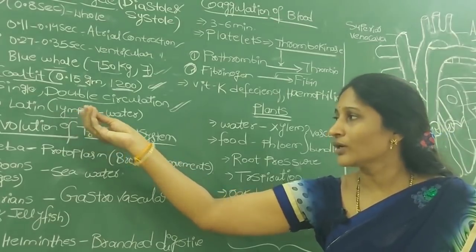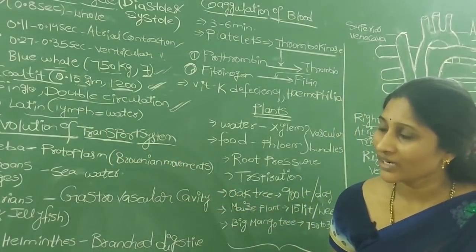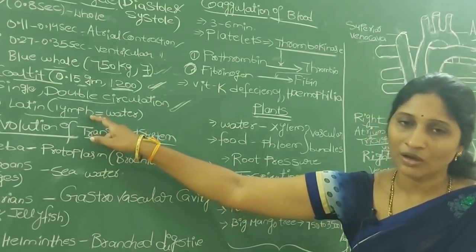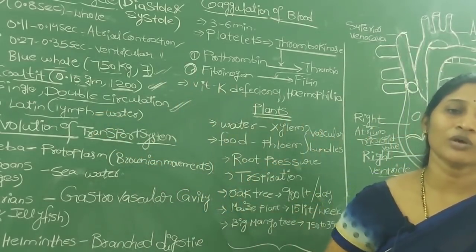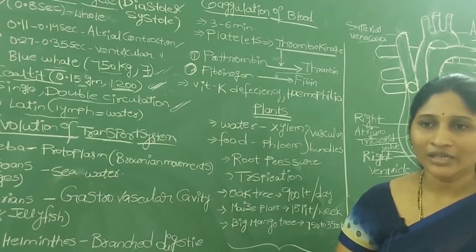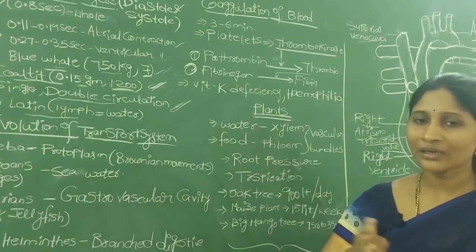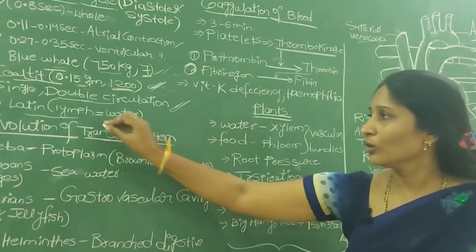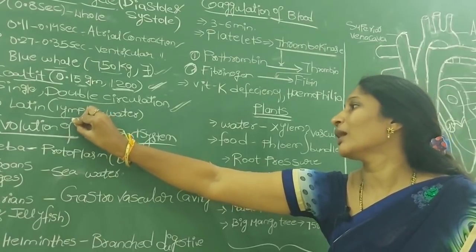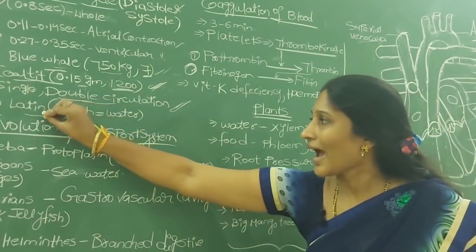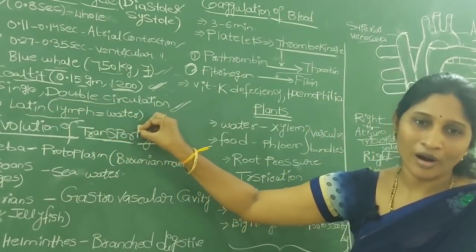To transport lymph, just like blood vessels are present to transport blood, in the same way one more type of vessel is present for transportation of lymph, called lymph vessels. These lymph vessels are very thin, and they don't allow the solid particles through. So the liquid portion, the blood without solid particles, we call lymph. In Latin, the word lymph means water.